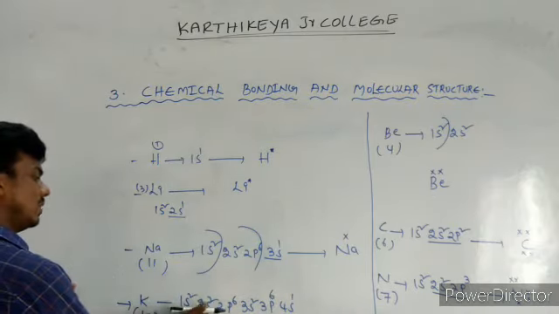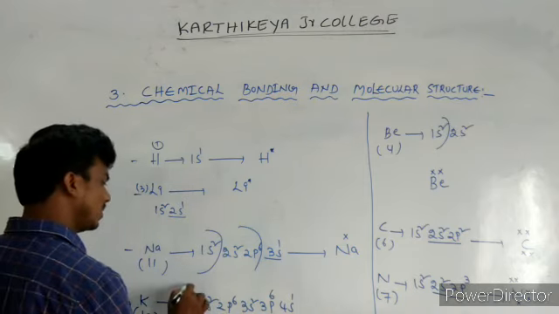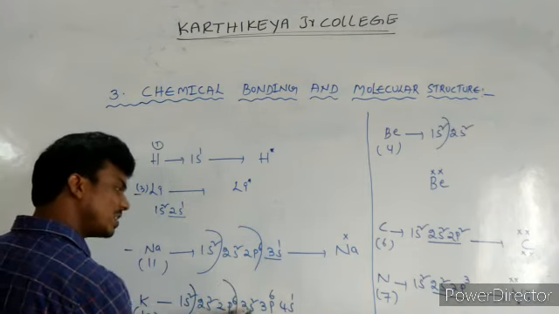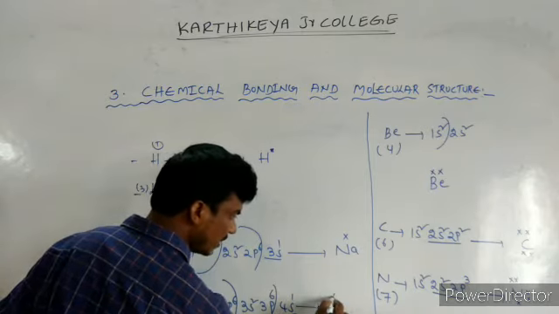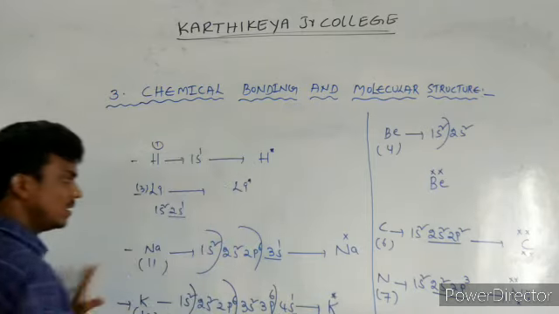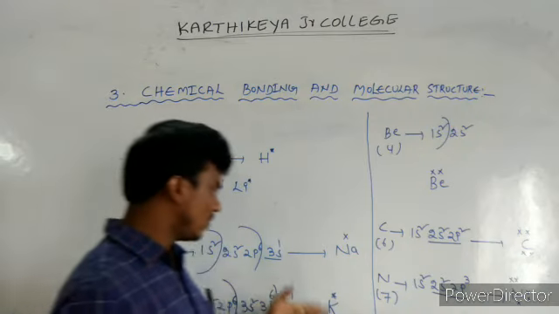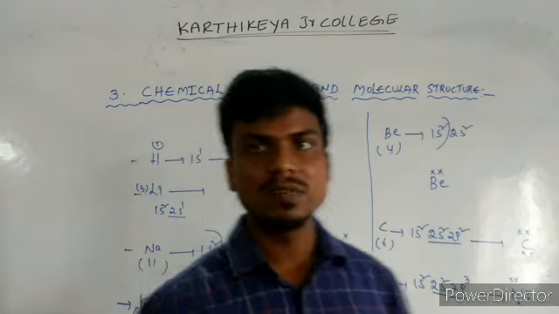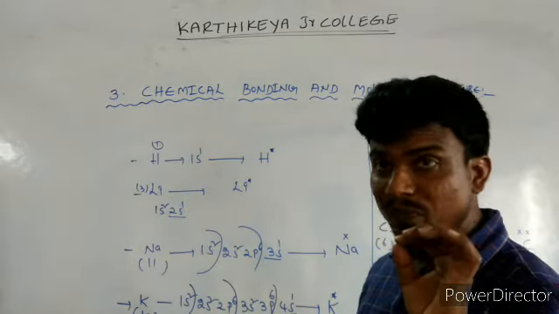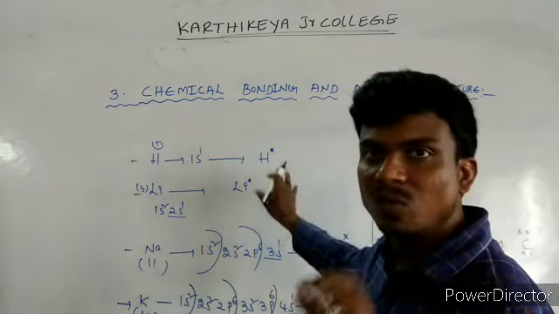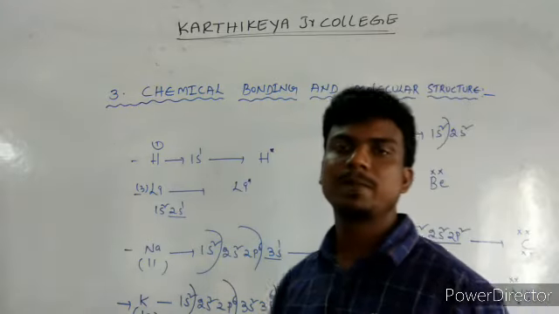The inner shells are complete, and 4s1 is the valence shell. So potassium contains only one valence electron, like sodium with 3s1. So why am I explaining this? Only valence electrons participate.